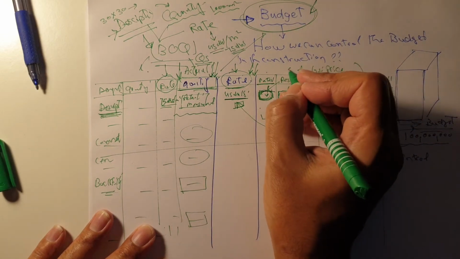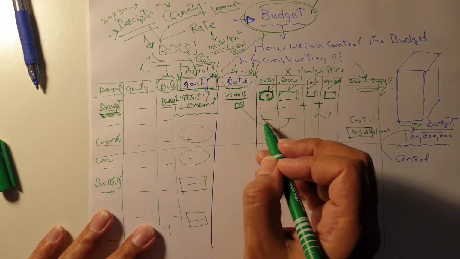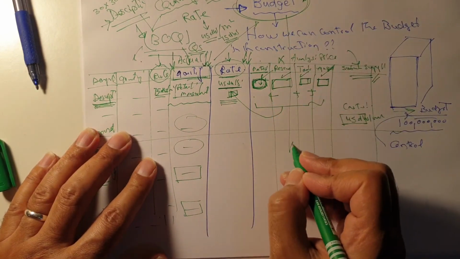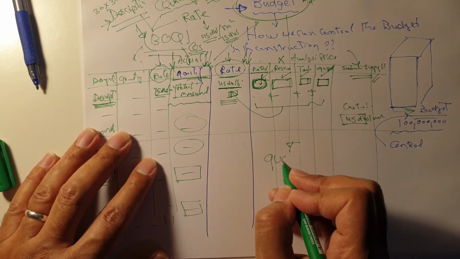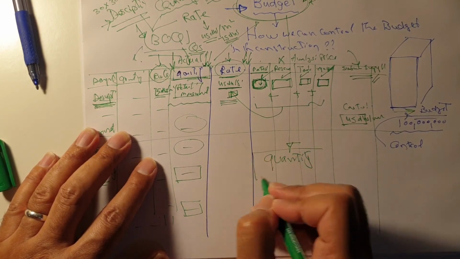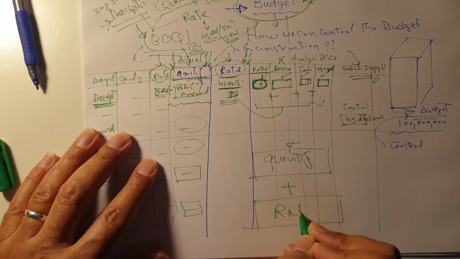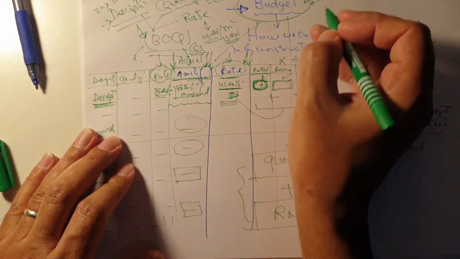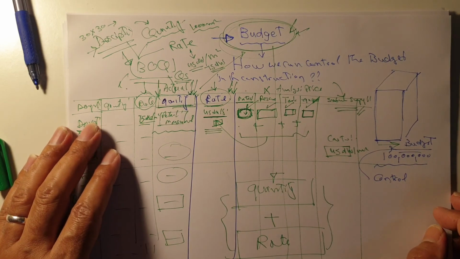If this item will be done by ourselves, I have to make an analysis like this and collect it to be mentioned here. So the answer to the question of how to control the budget: I have to control the actual quantity, with the clear description for this item. Number two, I have to control the rate of this item. Through this, I can properly control our budget for the construction work.